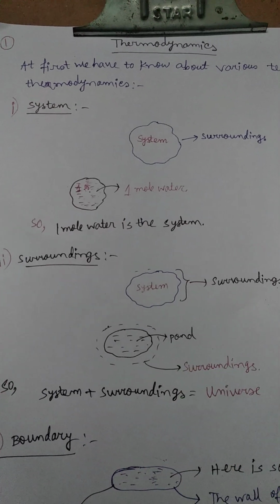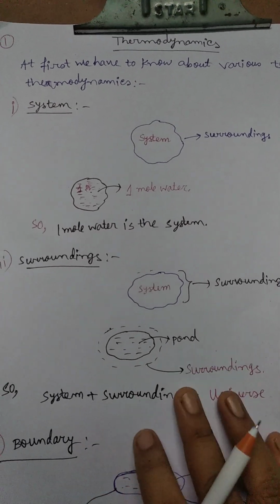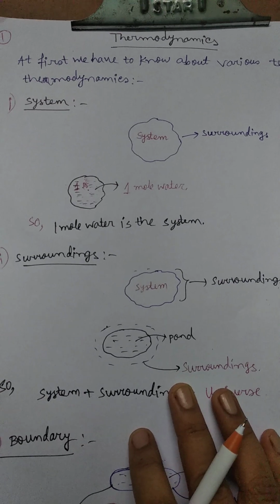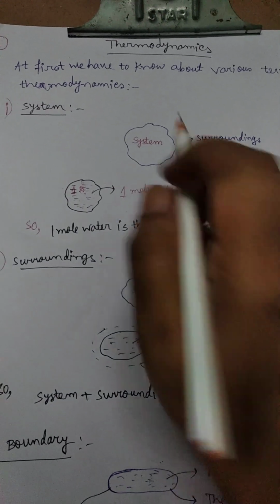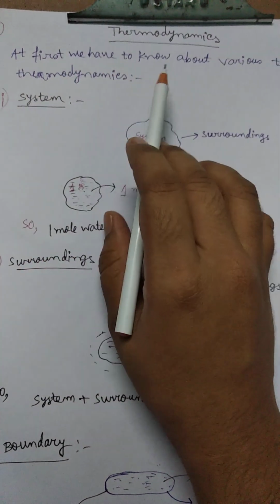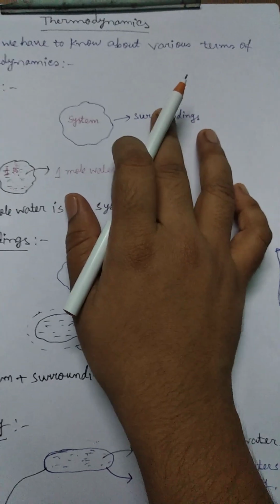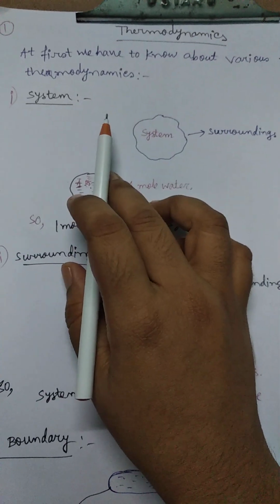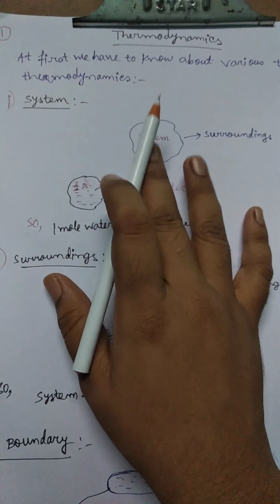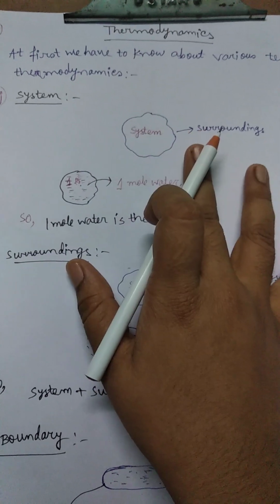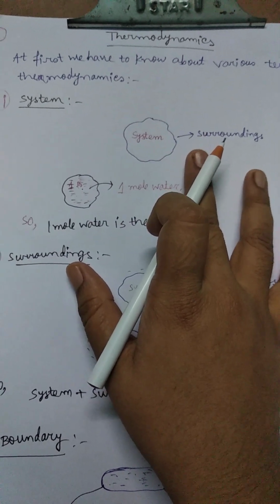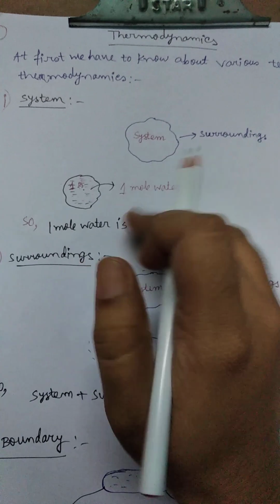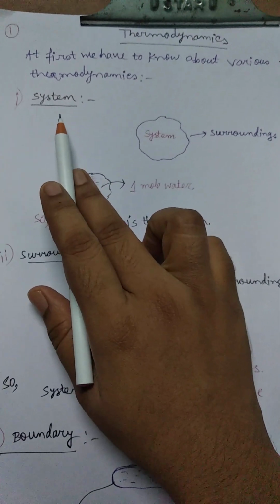Okay, this chapter I am discussing for CBSE and ICSE board students. At first we have to know about various terms of thermodynamics. To study thermodynamics, we have to discuss the various terms of thermodynamics first. So first is system.